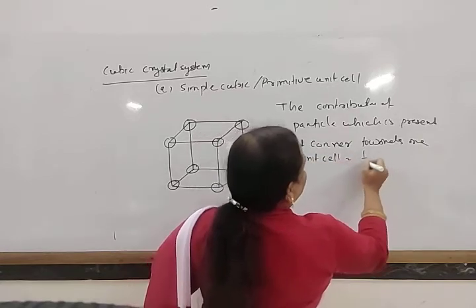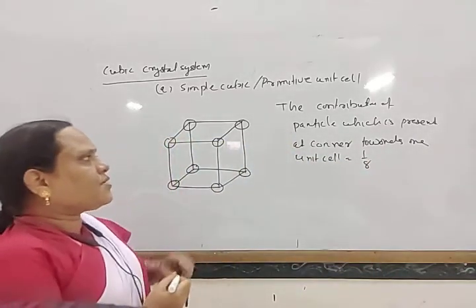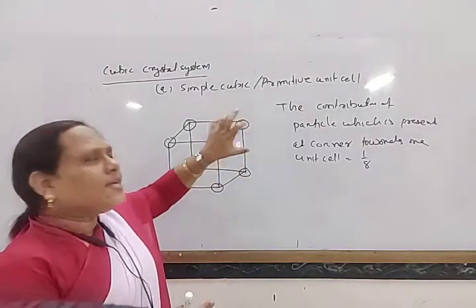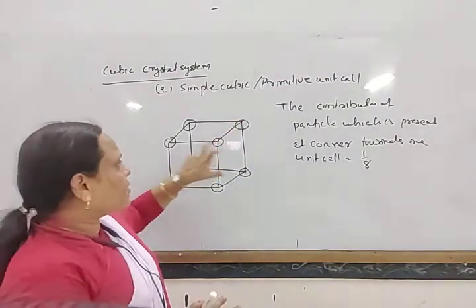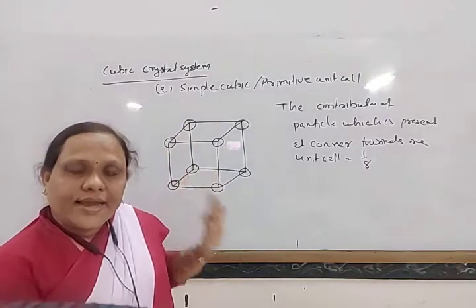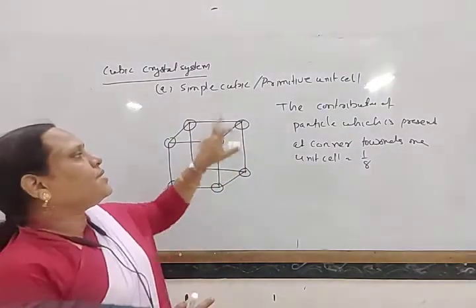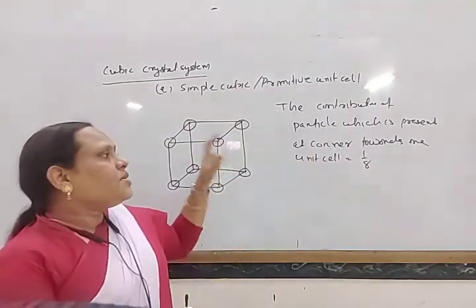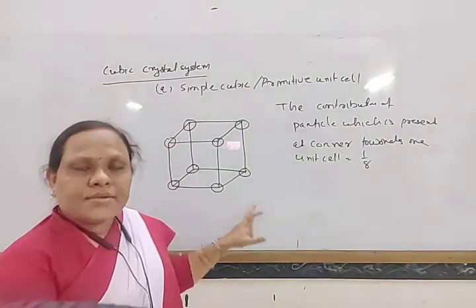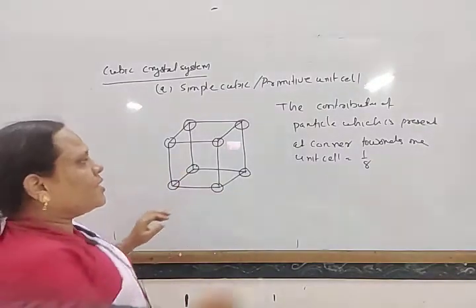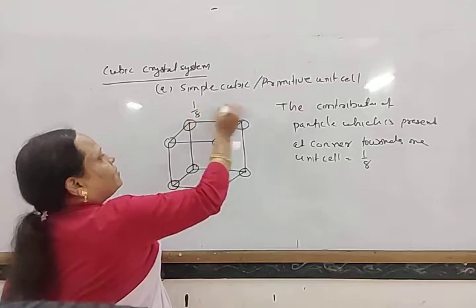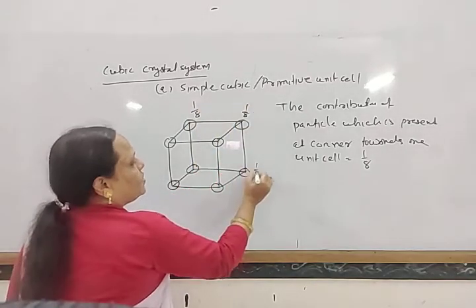How much? That is 1 by 8, because it is linked with 8 unit cells. Each corner particle is linked with 8 other unit cells. In this way, its contribution towards the unit cell is 1 by 8. So how many particles are there? There are 8 particles, and all these particles have 1 by 8 contribution.